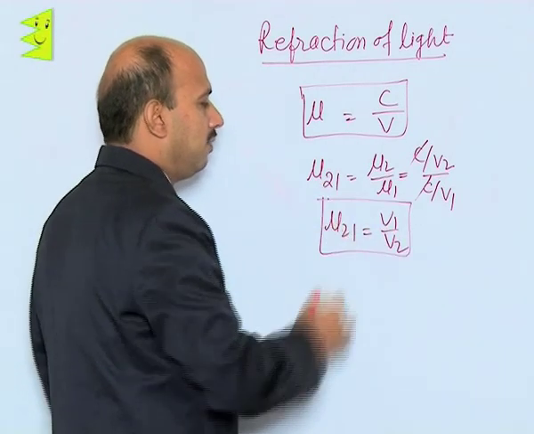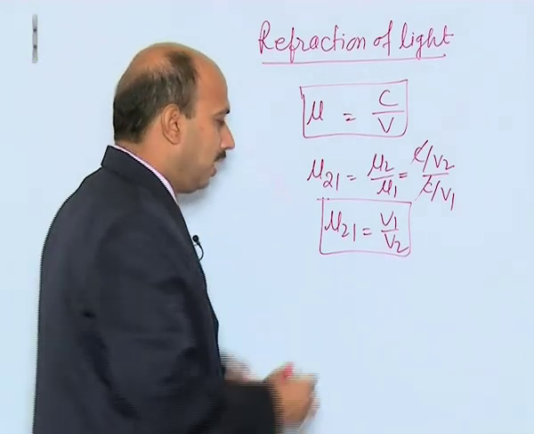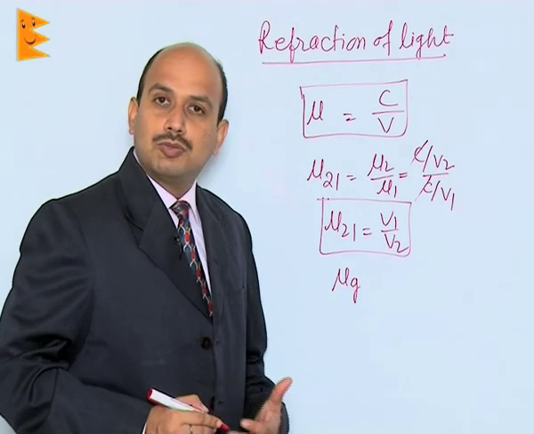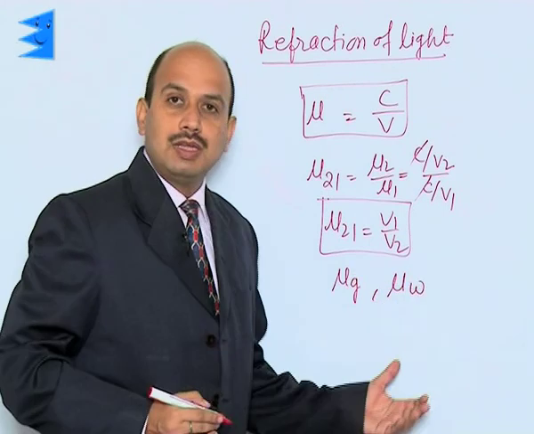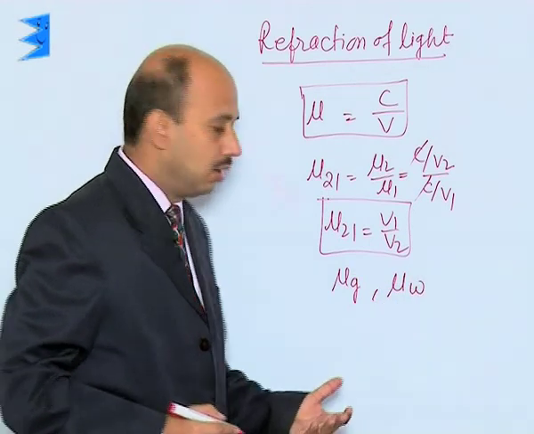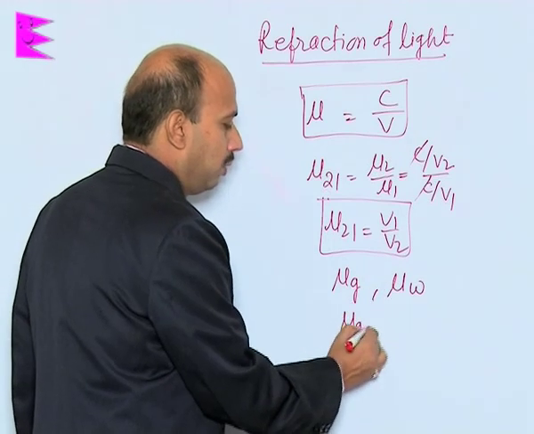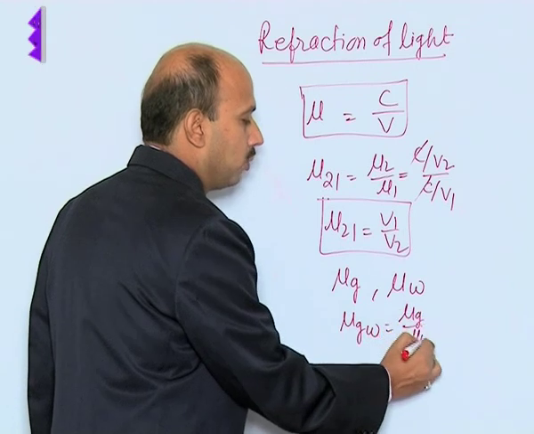So we can relate refractive index with the velocities also. Generally when we say refractive index of glass, it means the refractive index of glass with respect to air. If you are writing refractive index of water, that means refractive index of water with respect to air. But when you write refractive index of glass with respect to water, that will be mu g w is equal to mu g upon mu w.